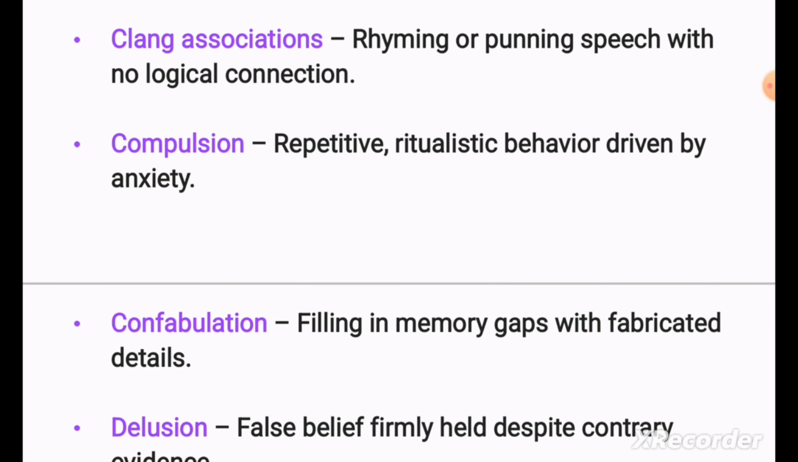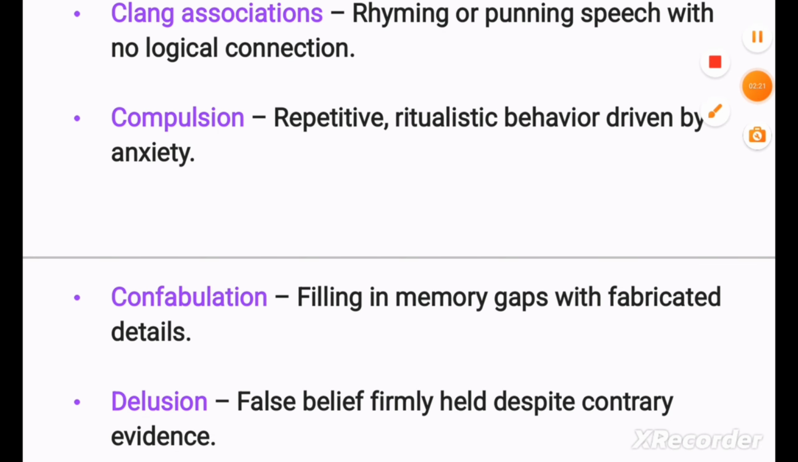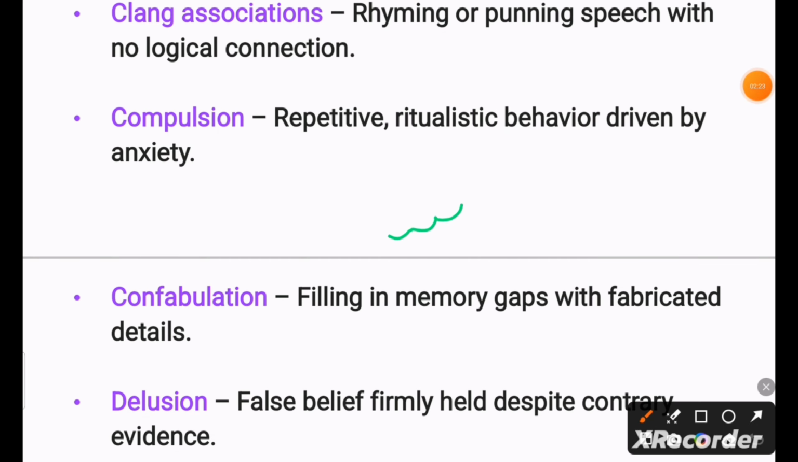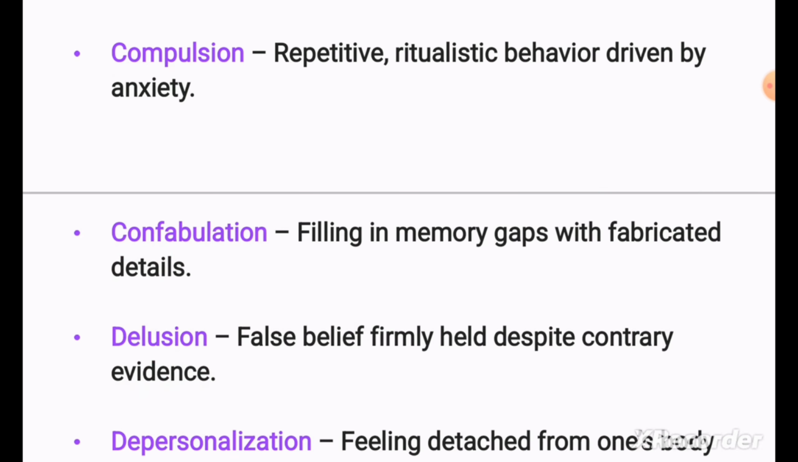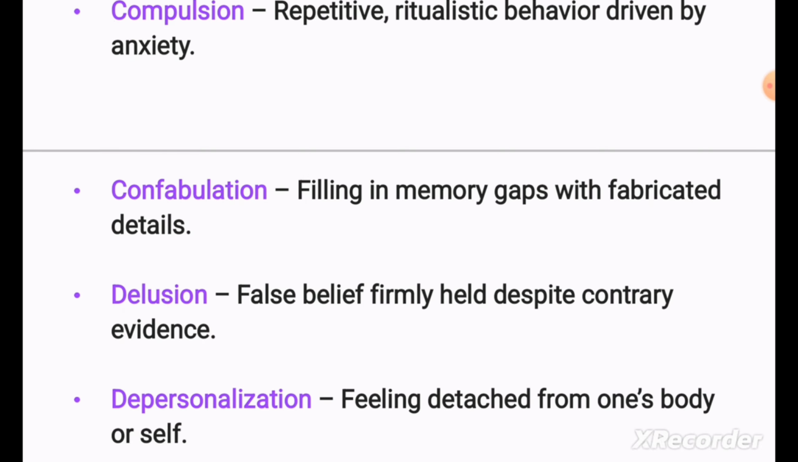Confabulation, filling in memory gaps with fabricated details. It means if you ask a question, like what did you do last year, they will tell you, then suddenly they forget some things, they add details on their own and make up the story, and they tell the answer. This is known as confabulation. Delusion, false belief firmly held despite contradictory evidence.